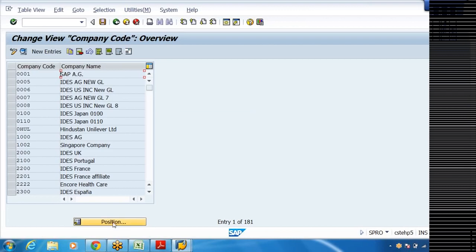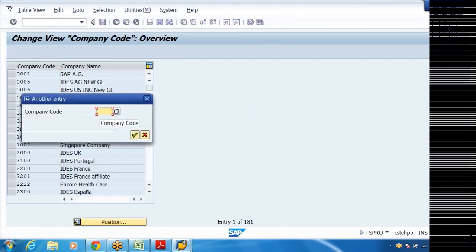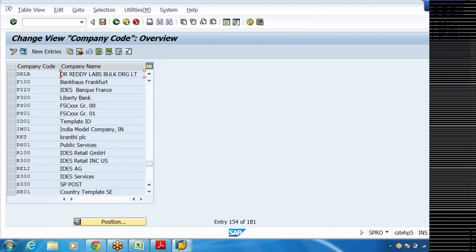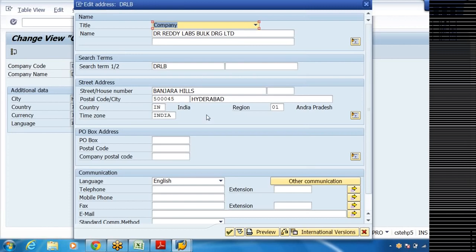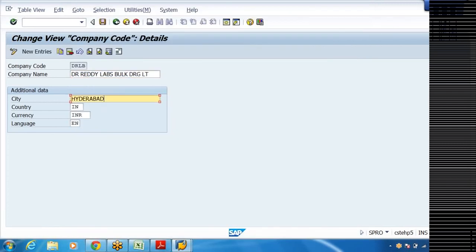Because I've already created it, that's why I'm not saving it. DRLB. See, it will be available like this. Dr. Reddy Labs Bulk Drugs Limited, Hyderabad, India. Then click on this button, or just save, it will open up. Dr. Reddy Labs Bulk Drugs Limited and DRLB. DRLB is nothing but my company code. Address you can give, just press enter. Once you do this, click on save.